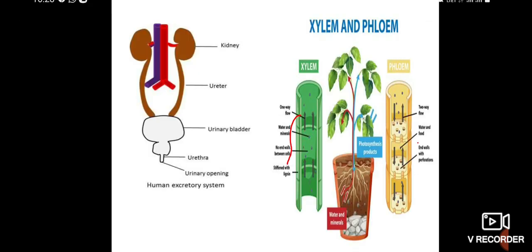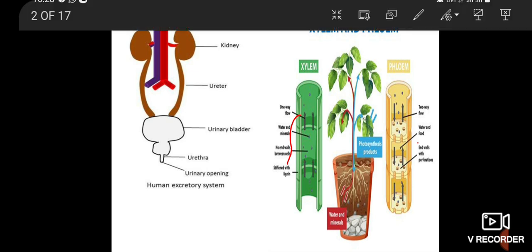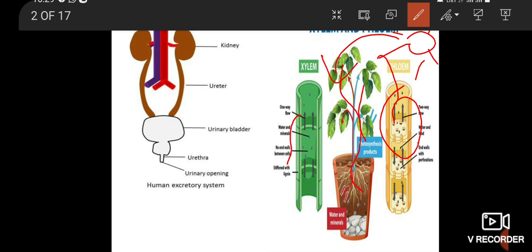Roots conduct minerals and carry them to other parts of the plant. This is called xylem. That is phloem: it carries the products of photosynthesis. Sunlight is converted to food by photosynthesis, and the photosynthesis products are carried to all parts of the plant.